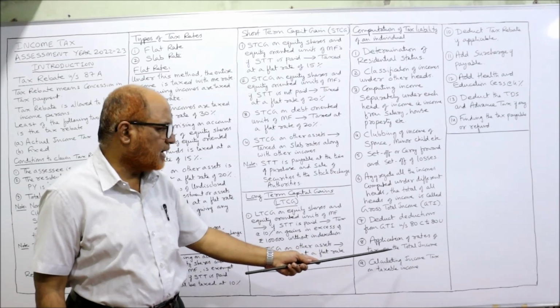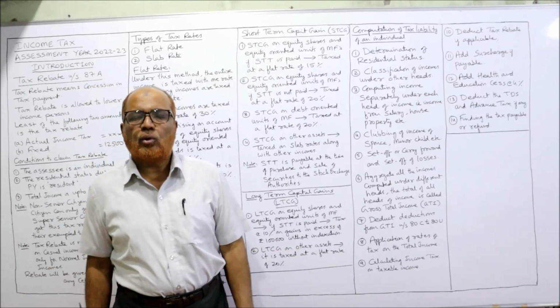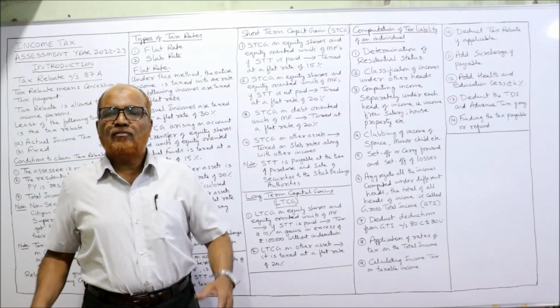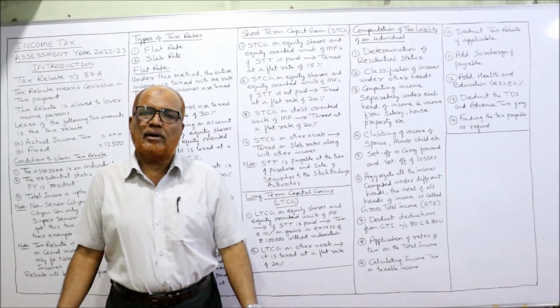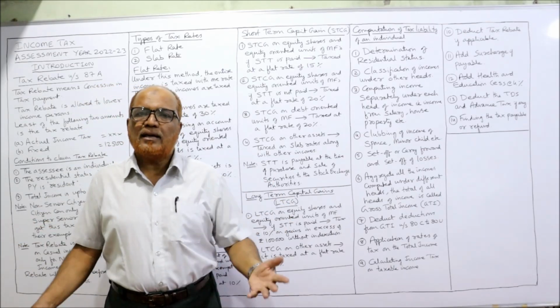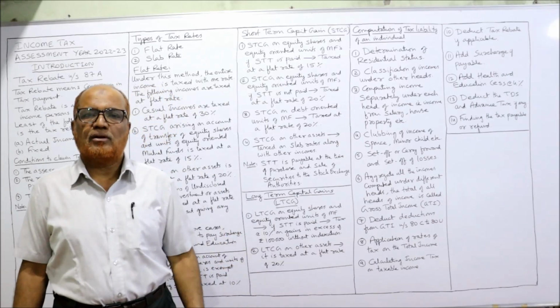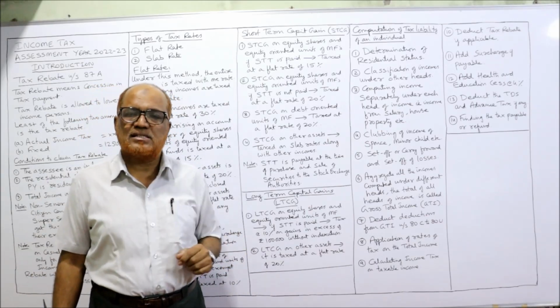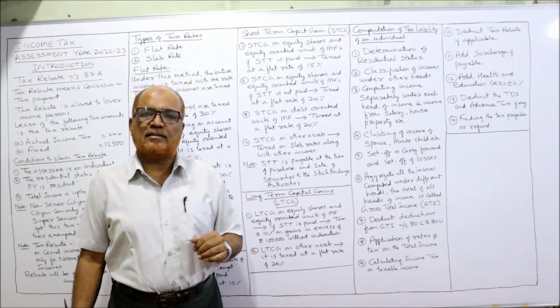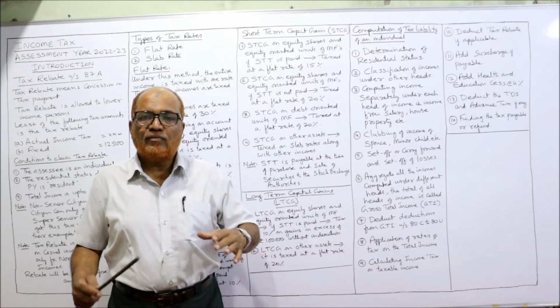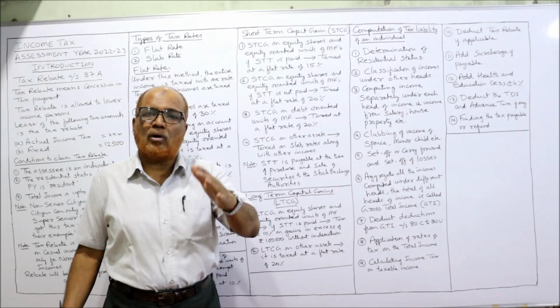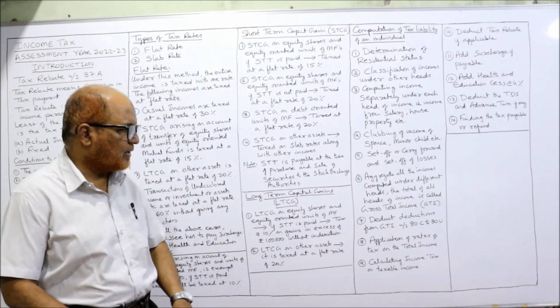Then application of rates of tax on total income. We don't have a single rate of tax. We have different rates of tax applicable depending on the nature of income. Like there's a flat rate of tax on LTCG or STCG. Similarly, slab rates are there on normal income. So we have to apply different rates of tax on different incomes.